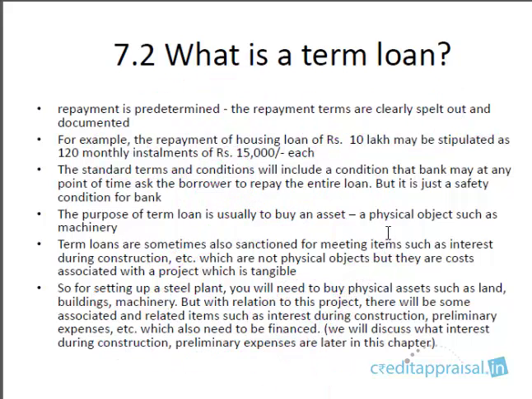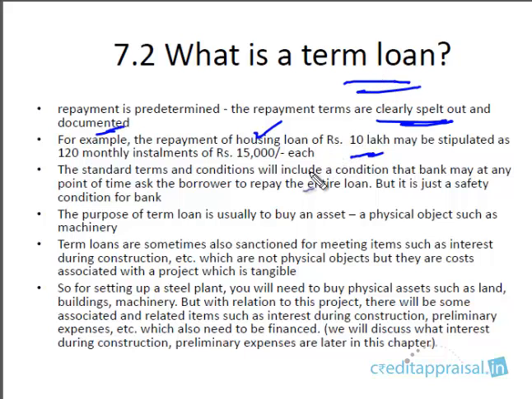So a term loan basically is nothing but a loan, the repayment of which is predetermined. The repayment terms are very clearly spelled out. So when the borrower does the documentation, it is very clearly mentioned what the repayment is. Say, for example, the borrower has taken a housing loan of 10 lakhs. The repayment is very clearly stipulated: this is 120 monthly installments, EMI of 15,000 each. Very clearly it is spelled out. This is a term loan. In a term loan the repayment period is specified, right?